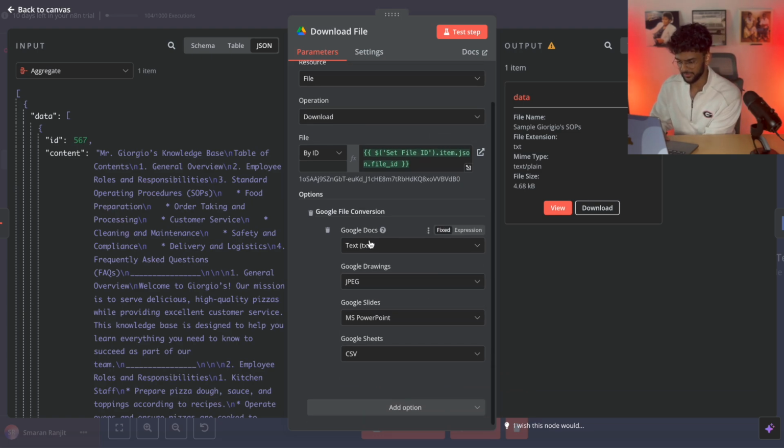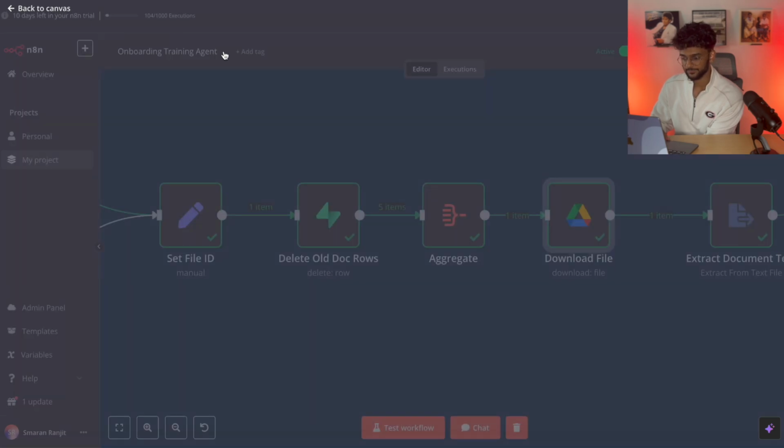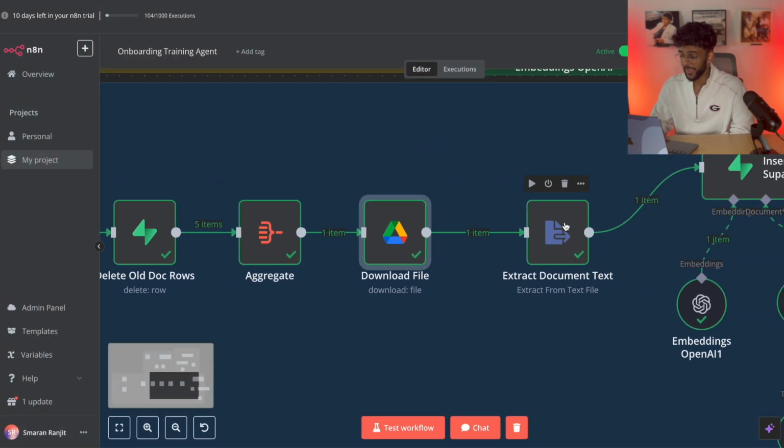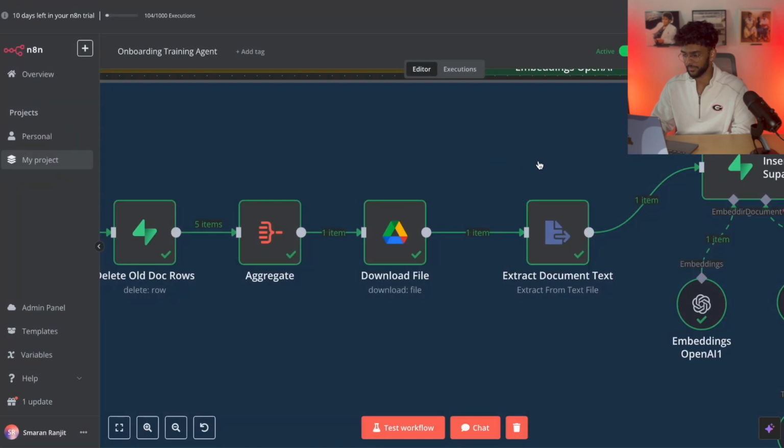And this is set to text, JPEG, PowerPoint, CSV. I mean, these are not being used. It's just an option. But just make sure this is set as text. And then we extract document text from the actual file. Another simple node, just set it like this: extract from a text file, data, and then they can also set this to data. It's pretty redundant. You don't really need to worry about that.